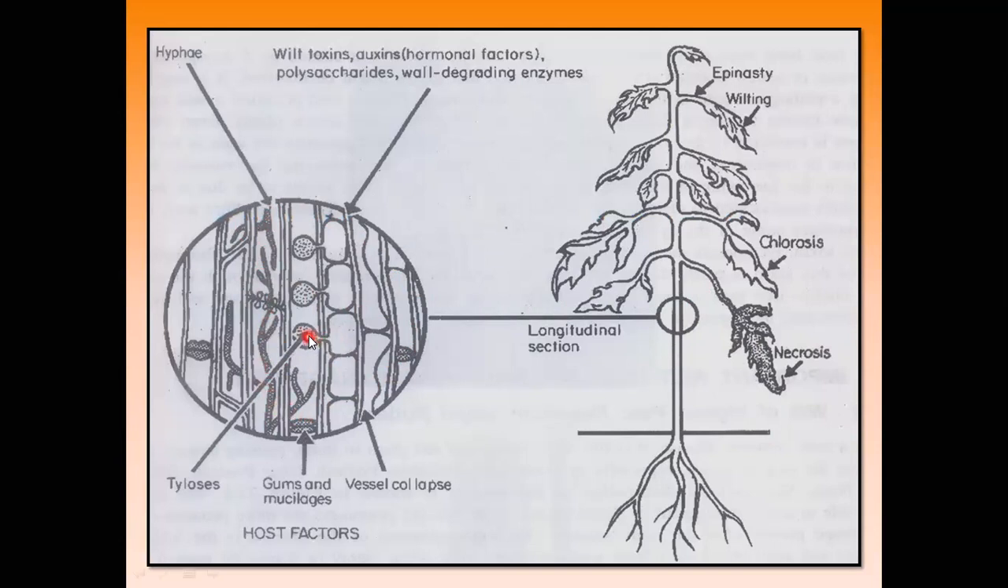Okay, in this case, some of the tyloses and some of the gum and mucilaginous substance secreted by these pathogens totally block the vascular bundle cells.